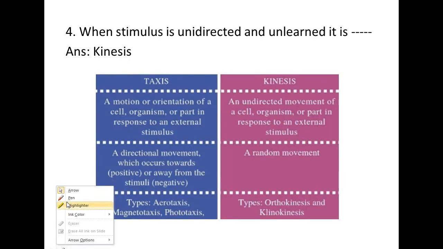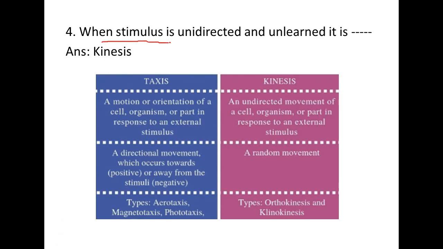Next is question number 4. When stimulus is undirected and unlearned, this kind of movement or orientation is called kinesis. I have shown you the difference between taxis and kinesis movement. Taxis is a motion or orientation of a cell, organism or part in response to an external stimulus, and it is directed. In case of kinesis, it is an undirected movement of a cell, organism or part in response to an external stimulus.